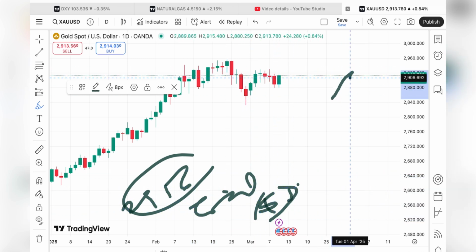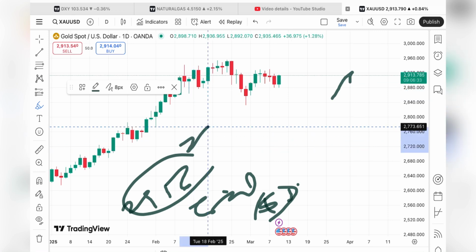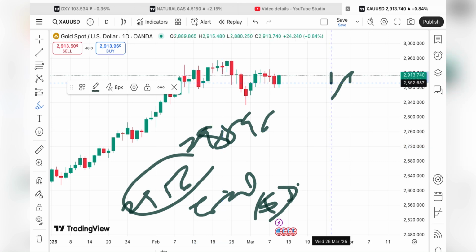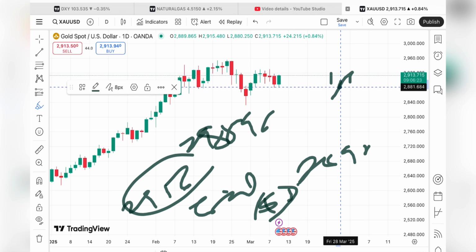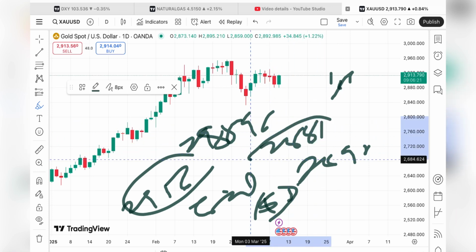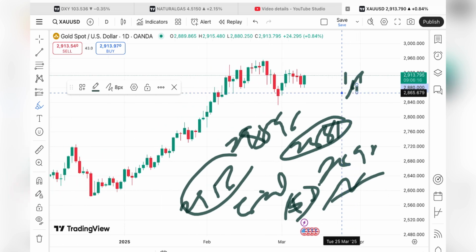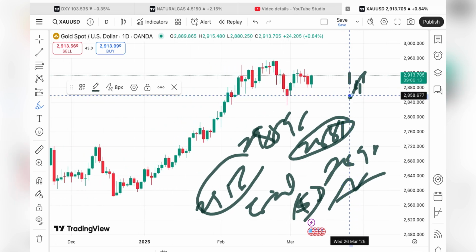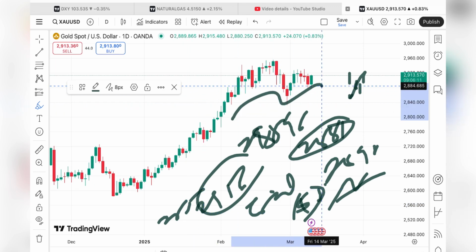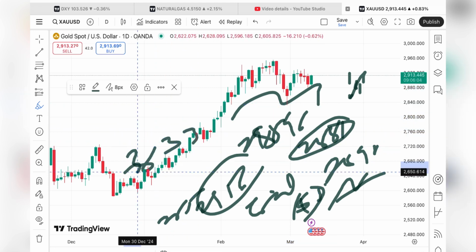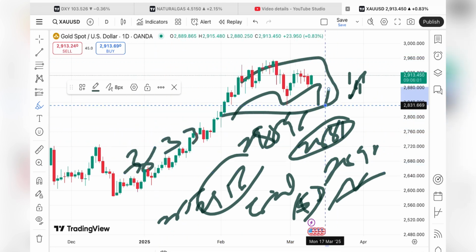But suppose the price doesn't sustain, it can touch a level of around 2896. If the price starts going below 2896, we can see a further downfall towards $2892, and from there a further fall towards 2881. This 2881 is already being tested, so chances are high the price will fall further down towards 2865, and from there a level of around $2858. If the price starts falling below this level, we can see a further downfall towards 2851, and from there a level of $2833. Then there will be a zone breakout, so we can see a further downfall.